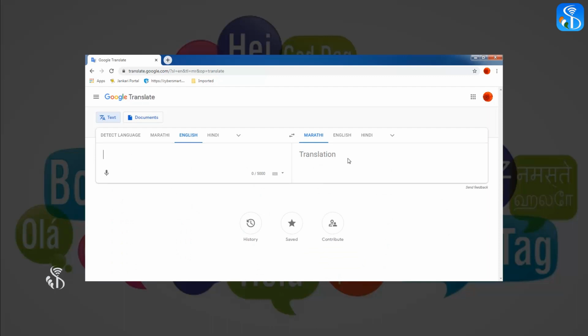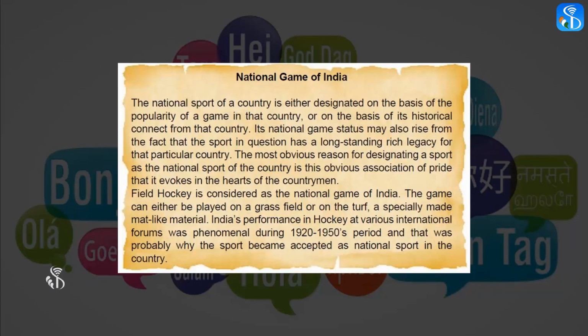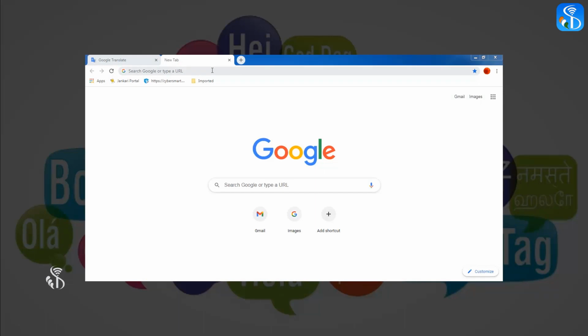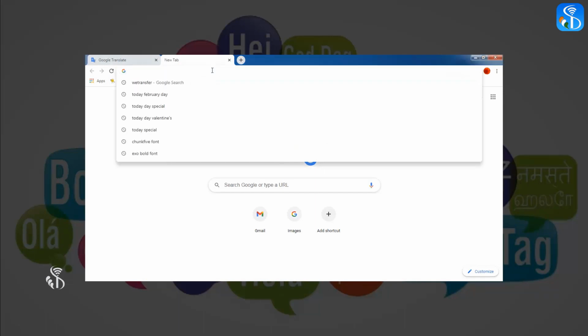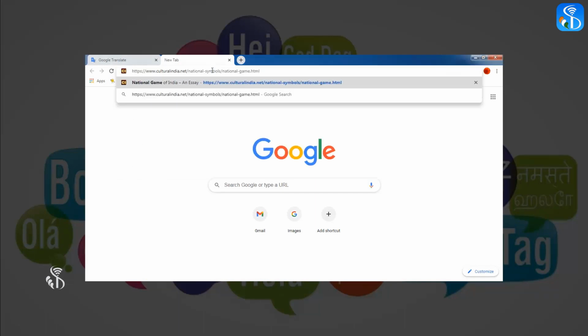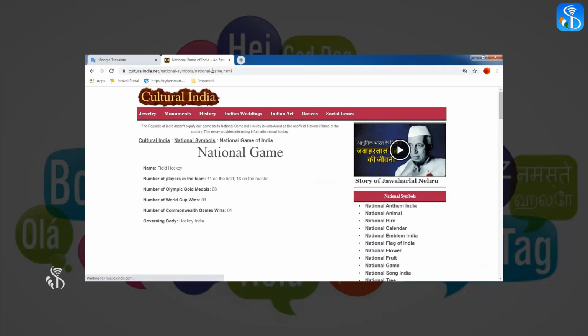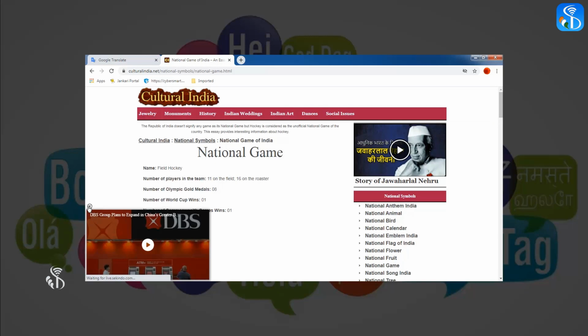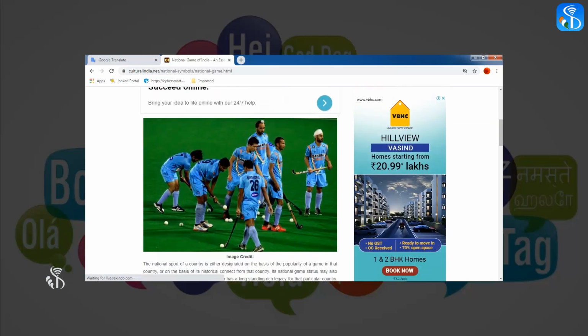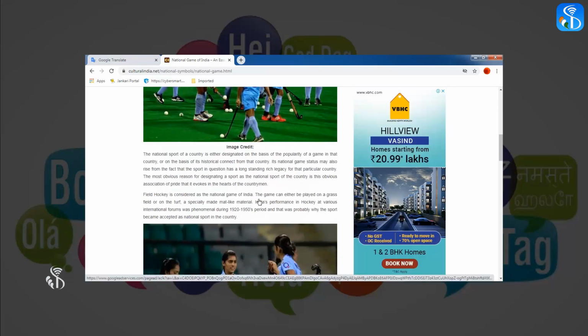To understand the activity shown in the video, we will see a demonstration. National Game of India. Let us translate the article into Hindi. To open this article, type this address into the address bar of the web browser and press the Enter key. Culture India website will get opened on the screen.